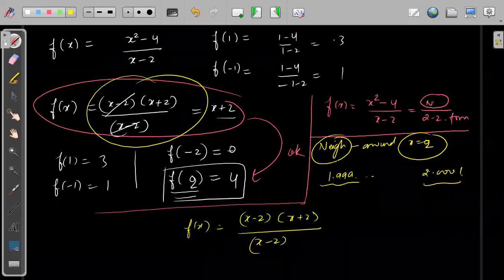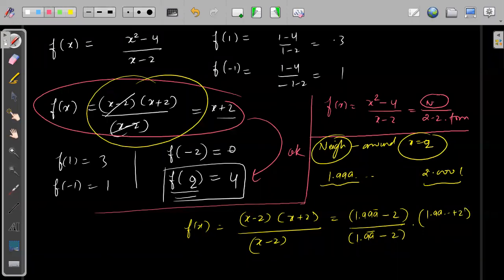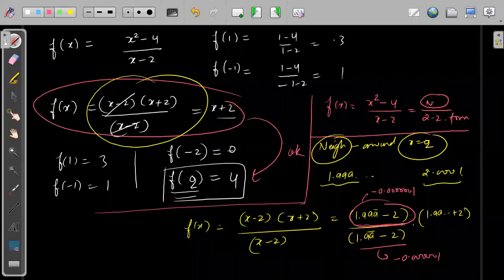look at this part. If x is 1.9999, if I substitute 1.999 here, this will become 1.999 and so on, minus 2, divided by 1.999 and so on, minus 2, multiplied by 1.999 and so on, plus 2. Now look at these two. These values are approaching 0, because this value will be minus 0.000001. Whatever value x takes here, the same value x will take there. So both values will be exactly the same.